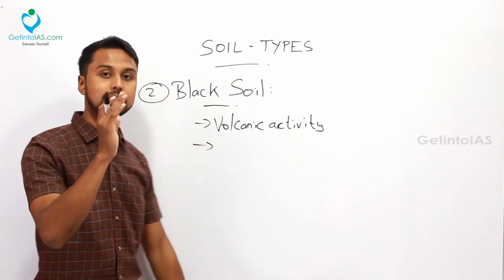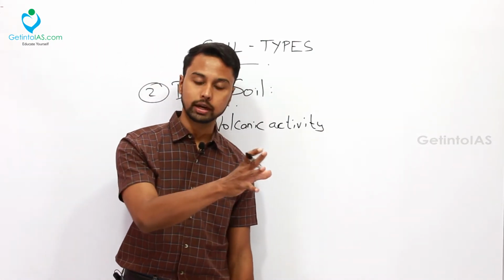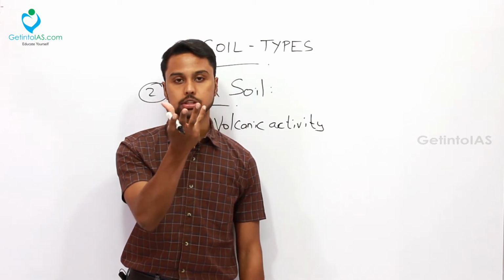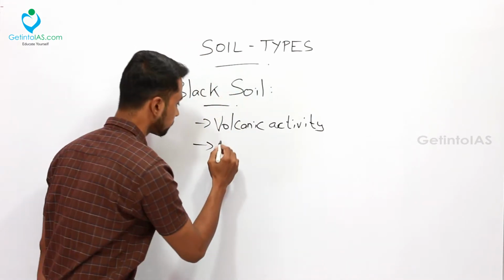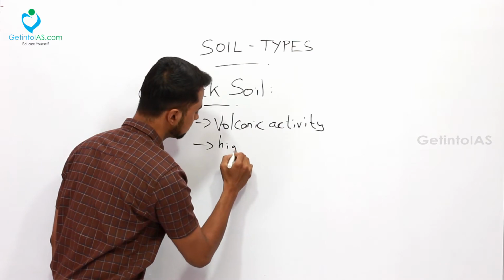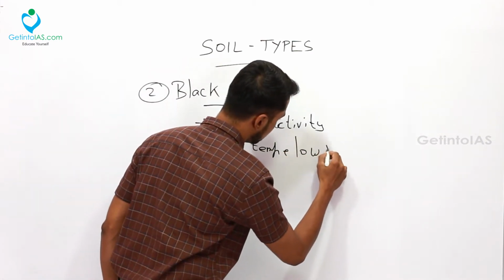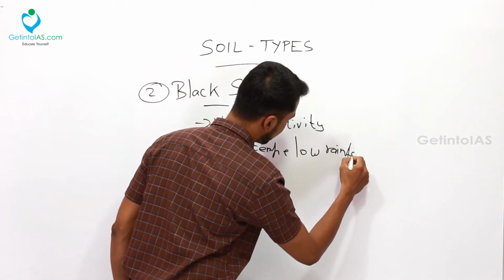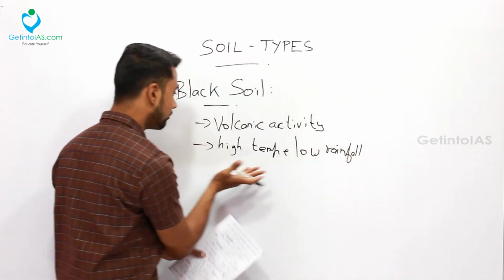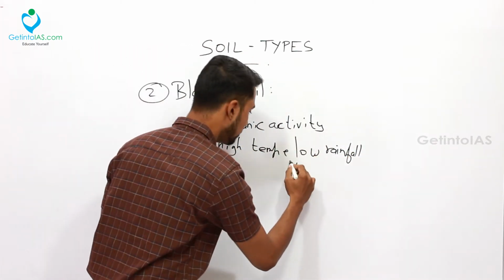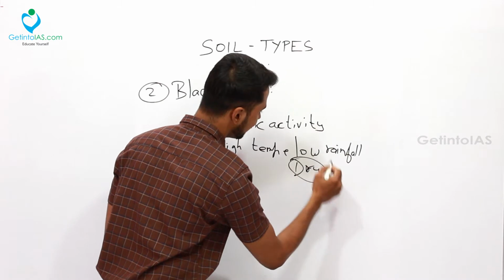So where can you find these black soils? What are the regions you can find? The main characteristic of this black soil is that it needs high temperature and low rainfall. This is the proper area where you can find the black soil. When there is high temperature and low rainfall, it is always a dry region.